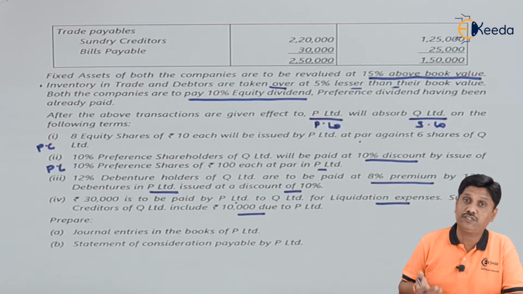Your entry will be reserve surplus account debit to equity dividend declared account, or I can say declared equity dividend account. And when you pay, equity dividend declared account debit to cash or bank, that second entry will be recorded. So two entries will come back to back. Let us pass those entries.